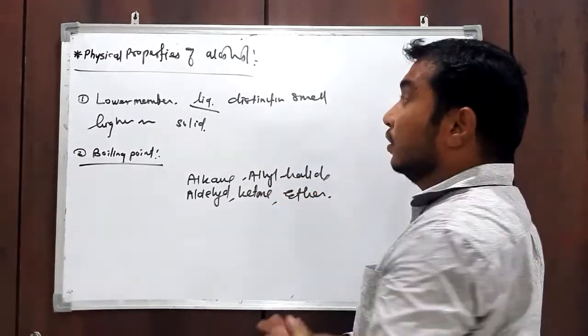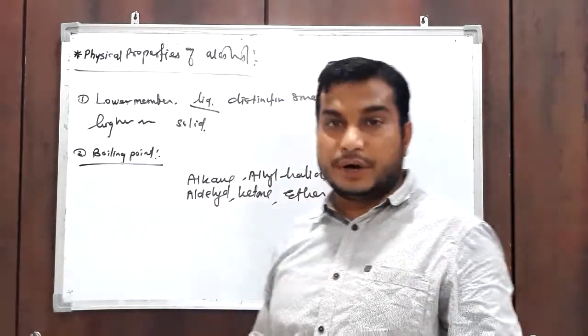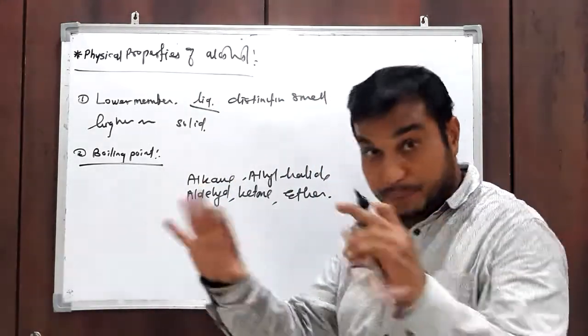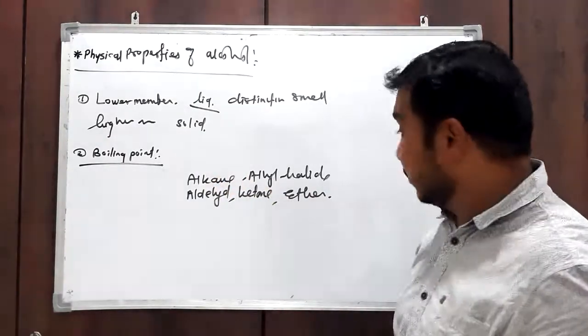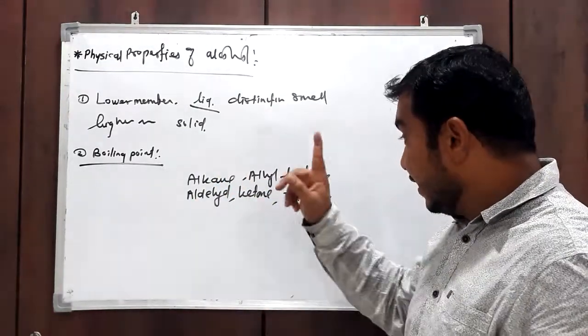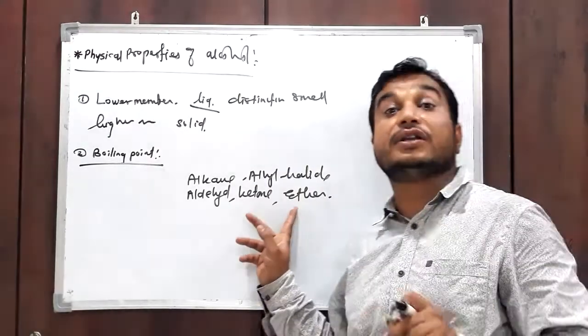Okay, so the boiling point or even melting point of alcohols of comparable masses is quite larger than that of alkane, alkyl halide, aldehyde, ketone, and even ether also.